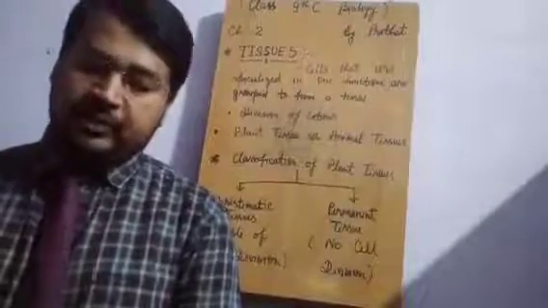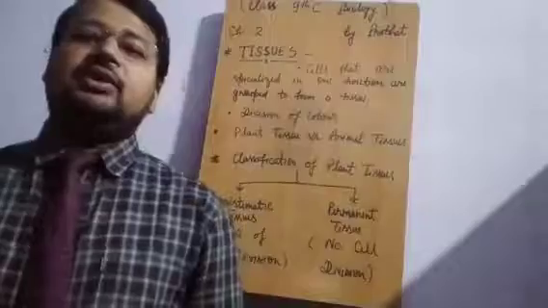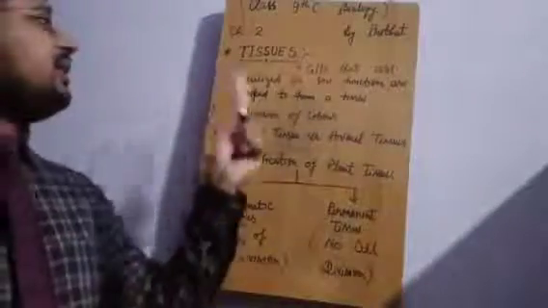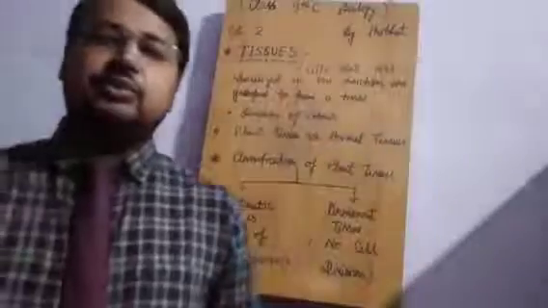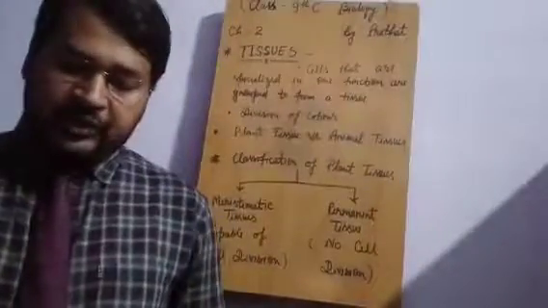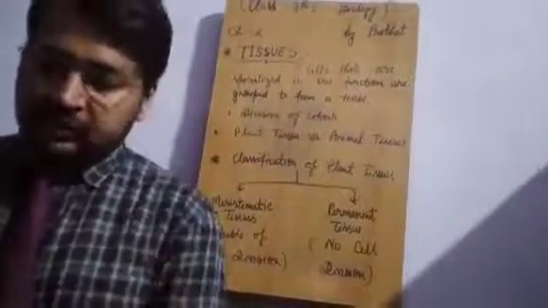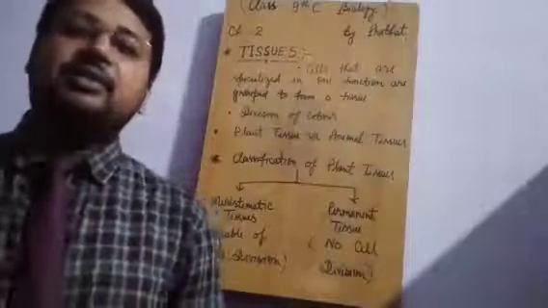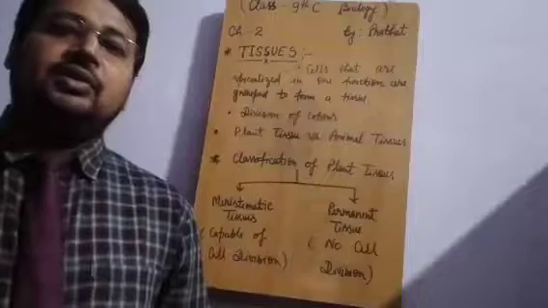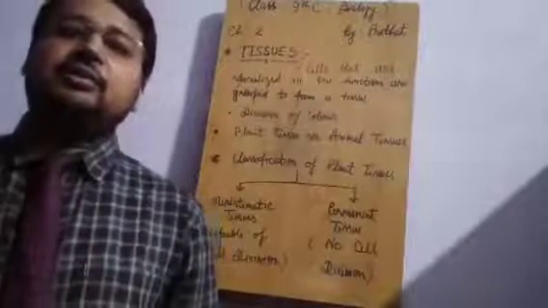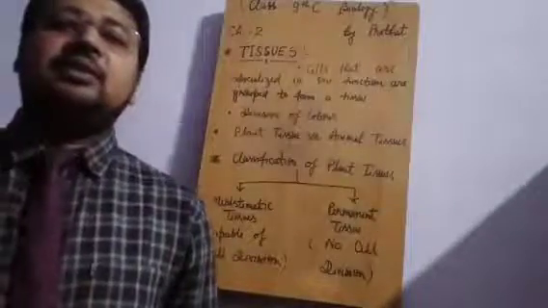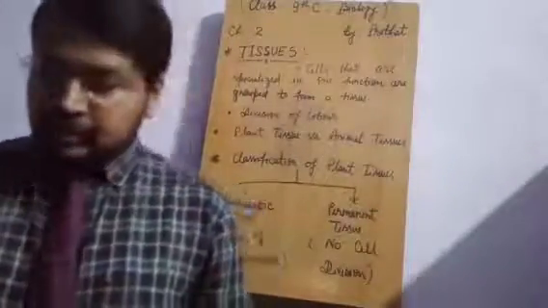I think some of the chapters will be reduced due to this corona impact. So today we will start our second chapter, that is tissues. In the previous year, one chapter was reduced. I think that was diversity in living organisms, chapter number 4. So let me consult the school office and I will find the revised syllabus, and then I will let you know what is the status of your syllabus.